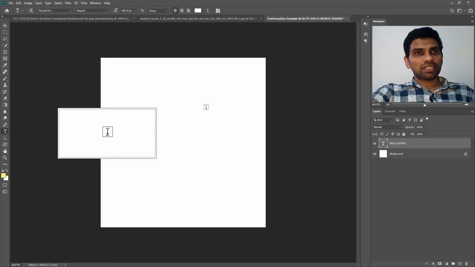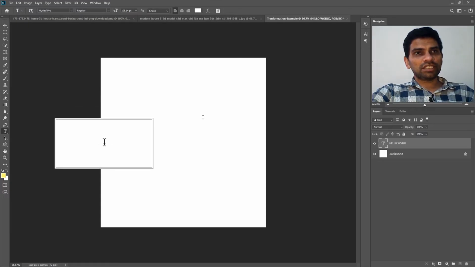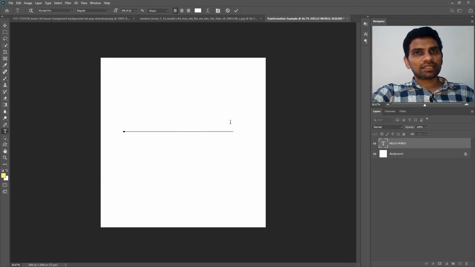If your mouse pointer is something like this and you click, you will create a new text. But when your mouse pointer changes to this, that means you will edit the current text which is just beneath your mouse pointer. So I will click here and try to select all of the text with the mouse.